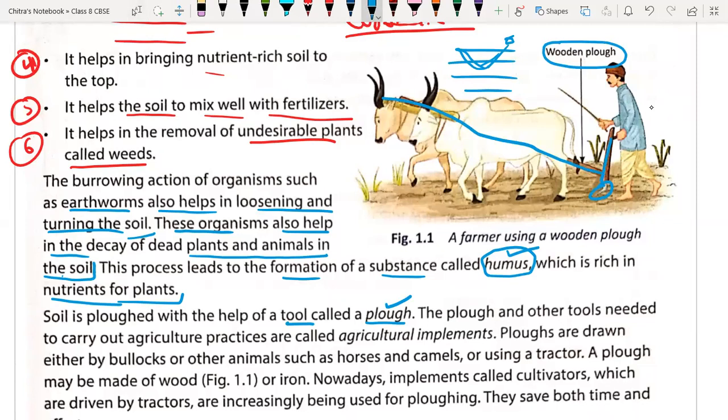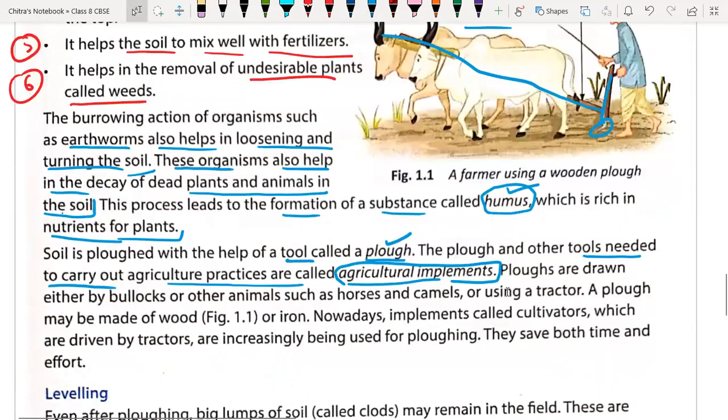The plow and other tools needed to carry out agricultural practices are called agricultural implements. Very important. Maybe a question will ask, what are agricultural implements? The plow and other tools which are needed to carry out agricultural practices are called agricultural implements. Sir, I didn't understand these agricultural implements. Okay, tell me. See, we have the hoe, the axe, and then we have the sickles.